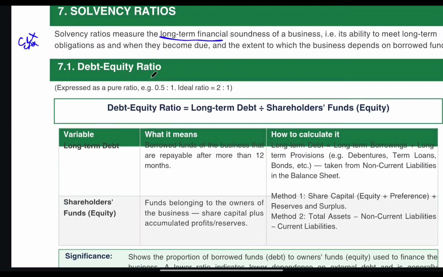So first is debt equity ratio. As its name suggests, you have to put debt in the numerator and equity in the denominator. Ideal ratio is 2:1, that your debt should be double your equity. So how to calculate? That is debt upon equity. What is equity? Equity is shareholders fund.